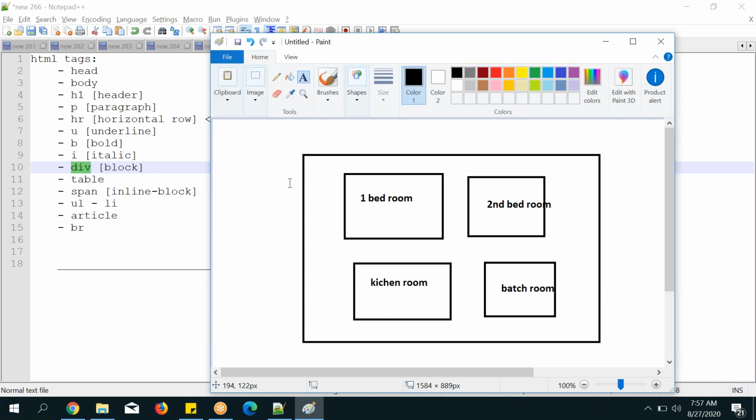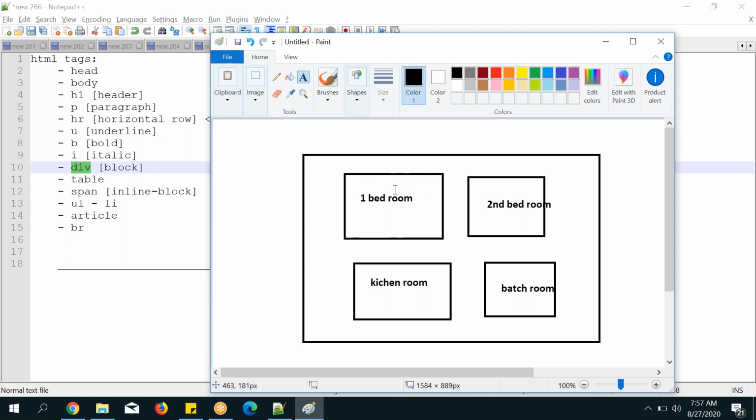So if they are constructing a building or a home, architects or whoever it may be, they will design first. Once they design, they draw lines on the land and construct the building based on that. So these are blocks.